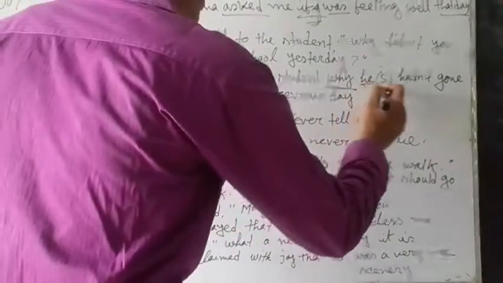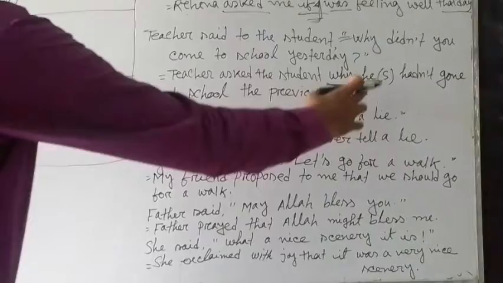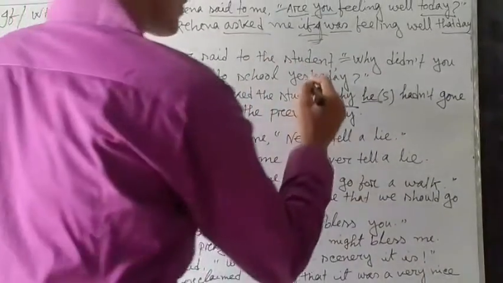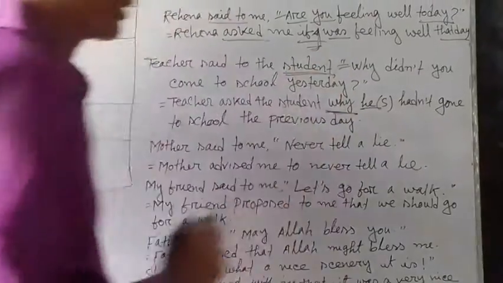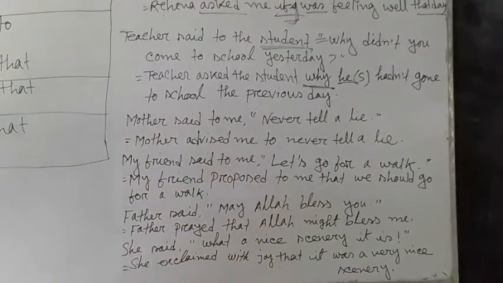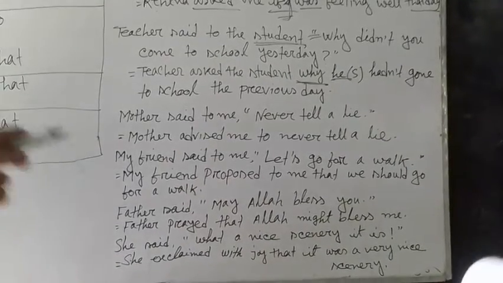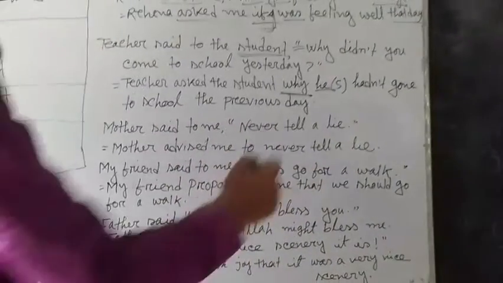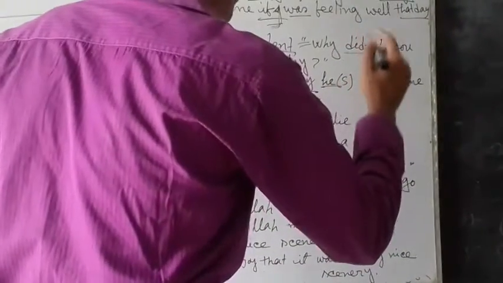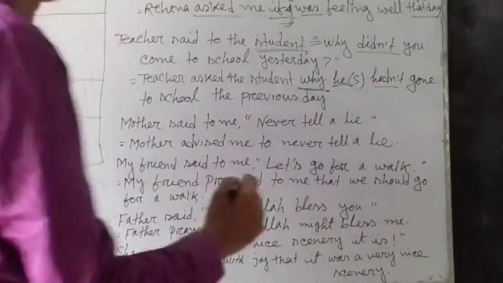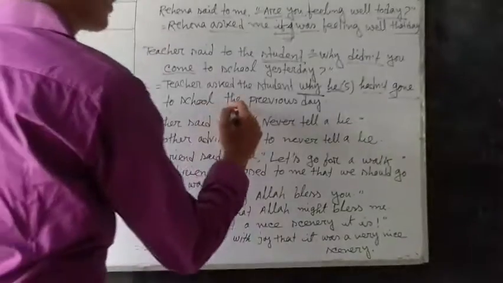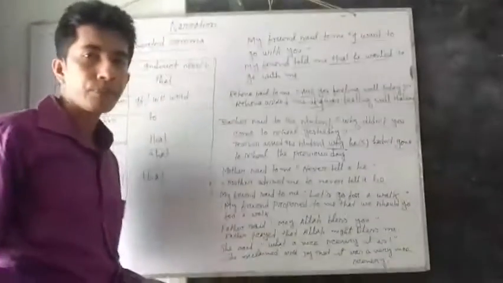Here he mentions the object of the reporting verb, student. As student starts with S, we have written S in the bracket. And didn't is replaced by hadn't, and come is replaced by gone, to school the previous day. Okay? I think you can understand this sentence.